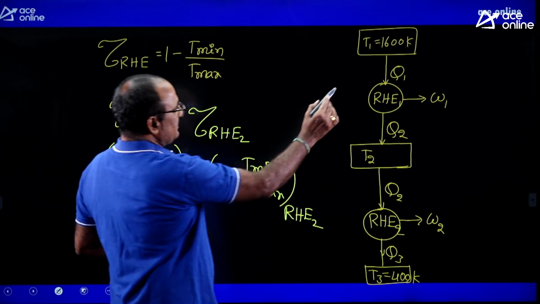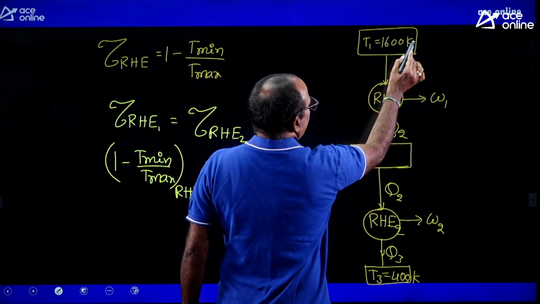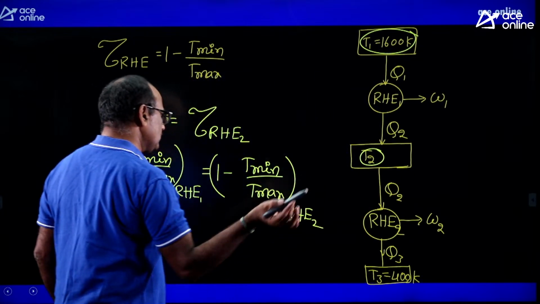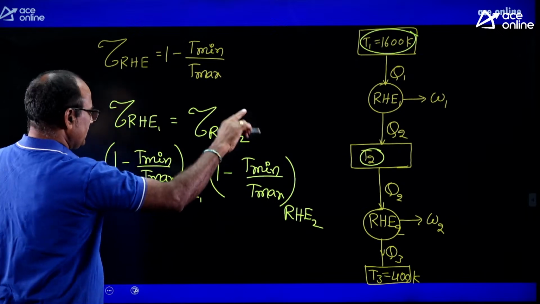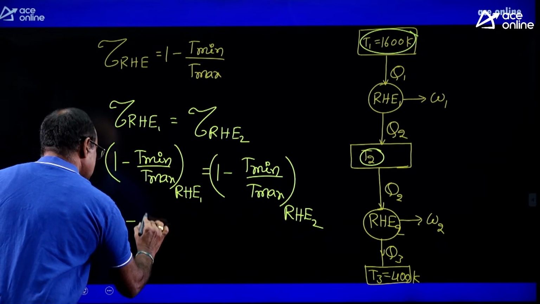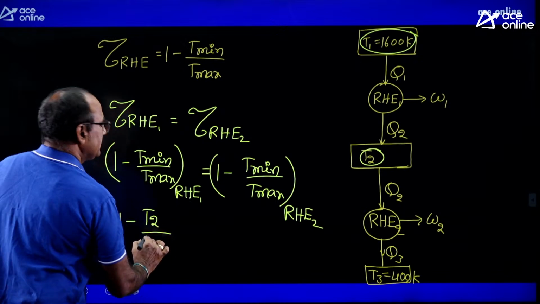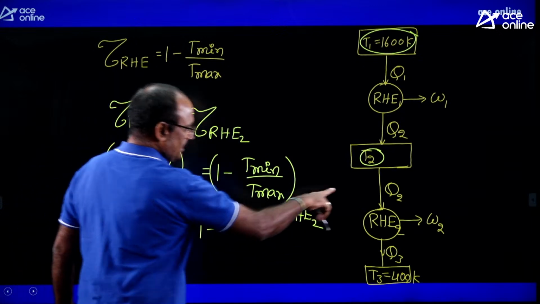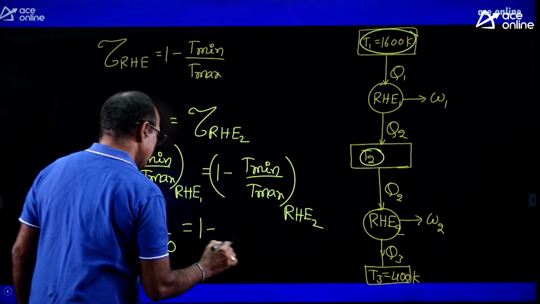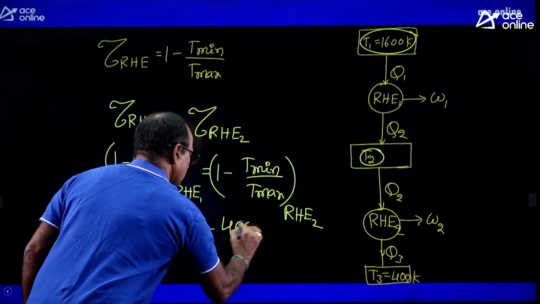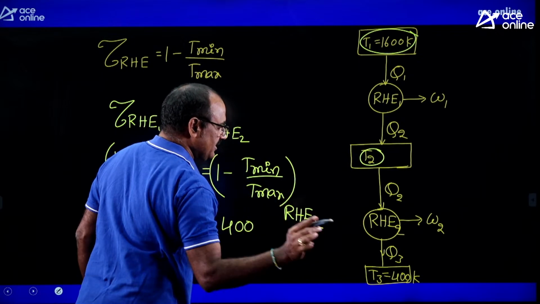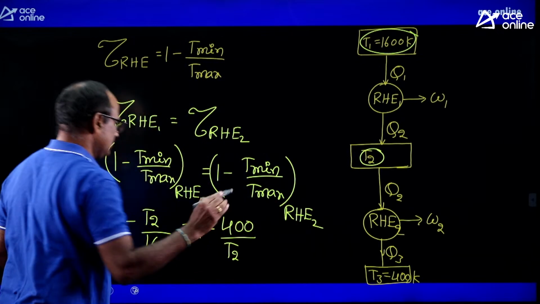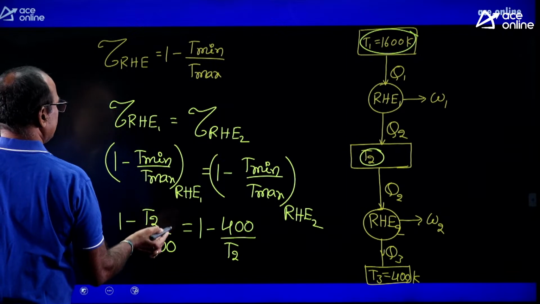Reversible heat engine 1 is operating between 1600 Kelvin and T2, so T2 is the minimum temperature: 1 minus T2 by 1600 Kelvin is equal to 1 minus, for engine 2, T3 the minimum temperature, 400, divided by the maximum temperature for engine 2, which is T2. Simplify this value to get the answer.